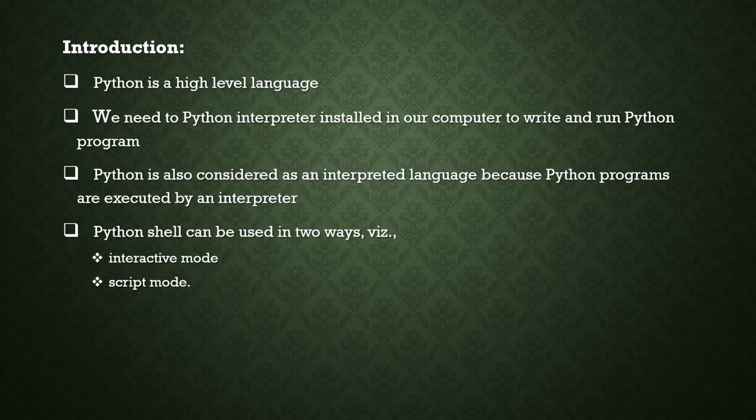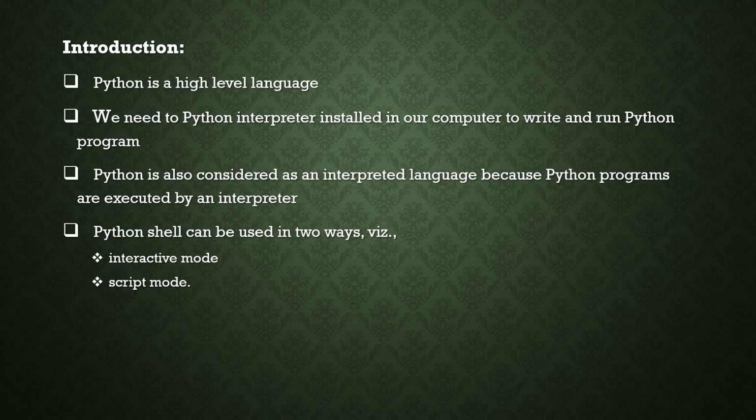We need an interpreter or some compiler, but Python uses an interpreter instead of a compiler. Python is also considered an interpreted language because Python programs are executed by an interpreter. It's a very important thing.